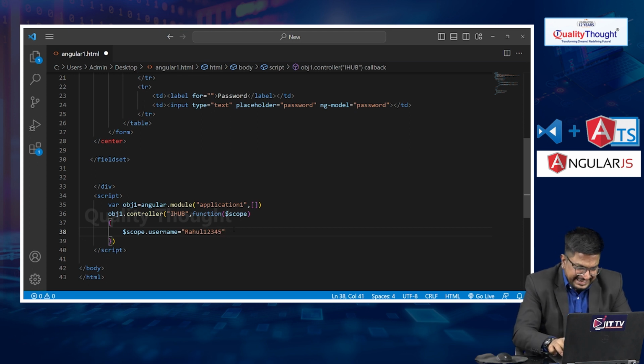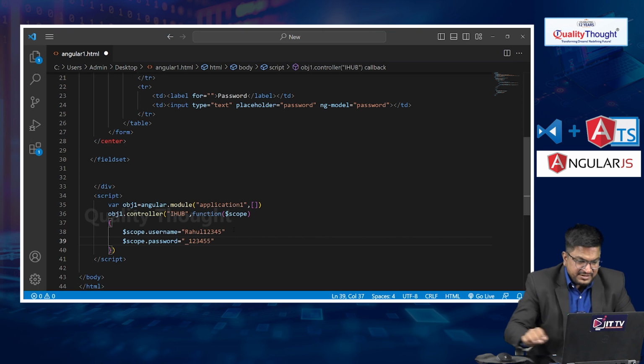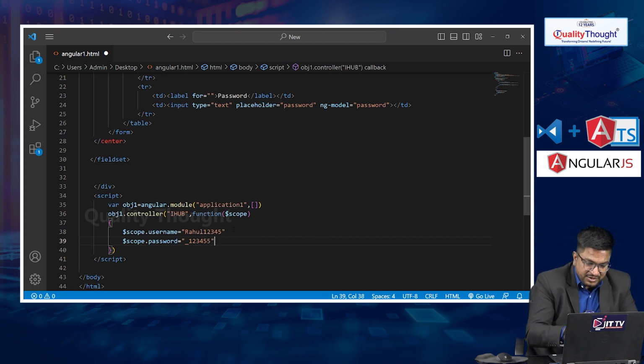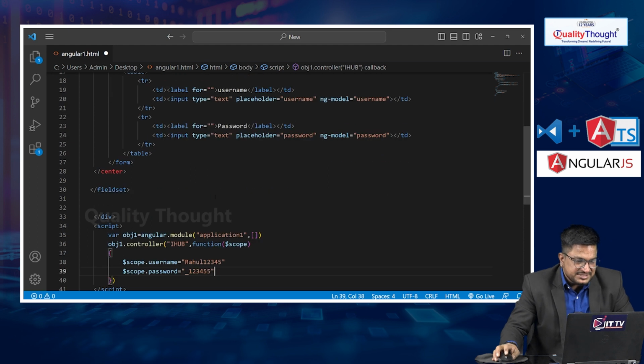Then I want to take another $scope.password. Let me write underscore 12345. So I have taken $scope.username and $scope.password, and I want to access this data here.